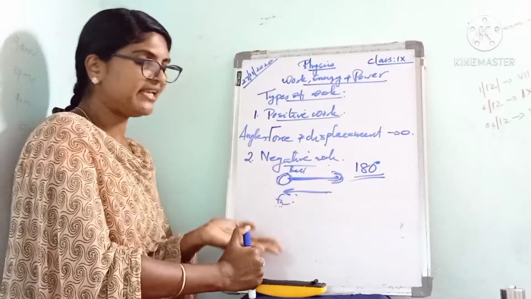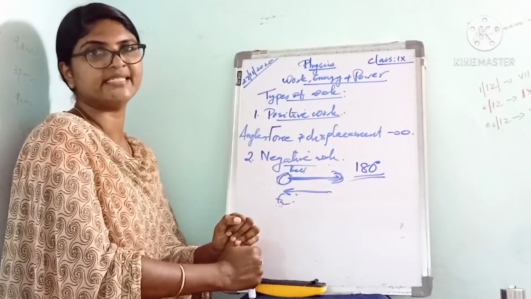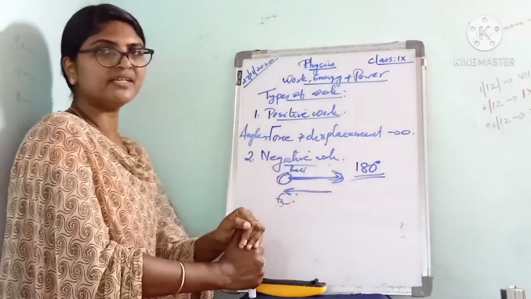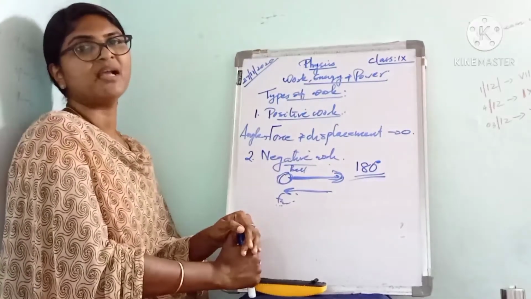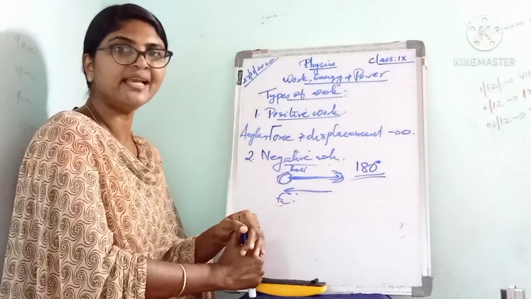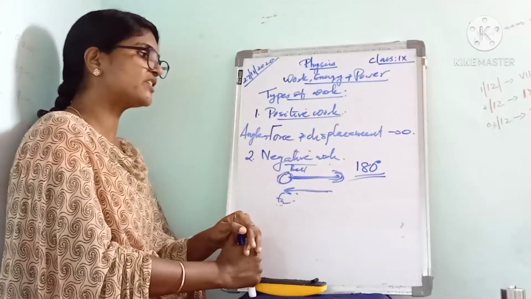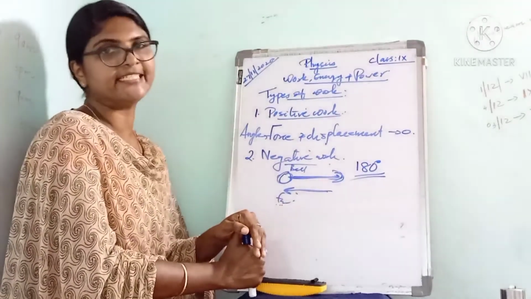When we lift an object upward, the work done by the gravitational force is negative. When an object moves over a surface, the work done by the frictional force is negative. And when we apply brakes on vehicles, the work done by the braking force is negative. Here the force and displacement are in opposite directions, so the angle between them is 180 degrees.